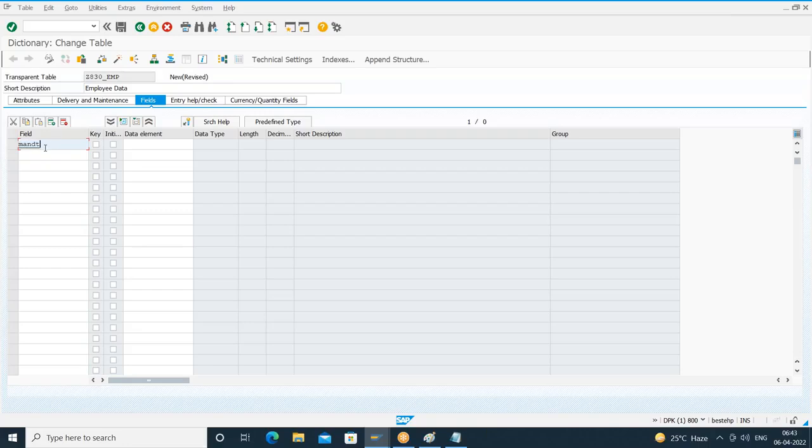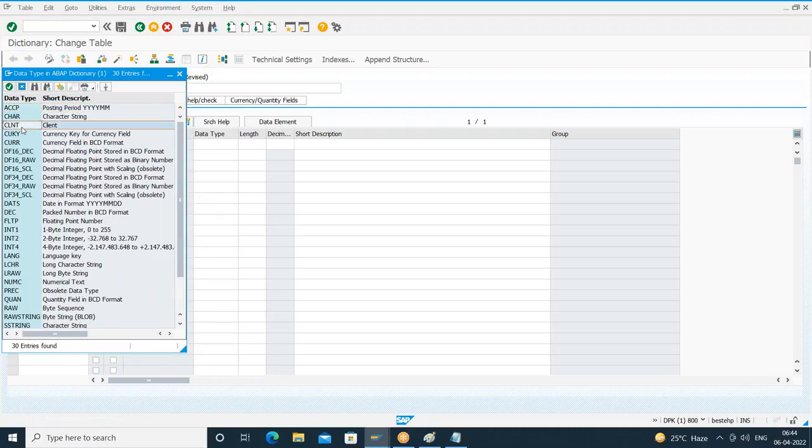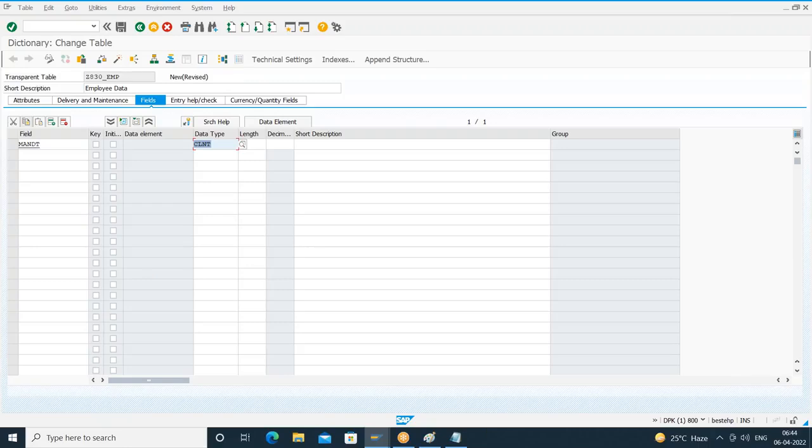Right. So client is a 3-digit number. So I have to give the data type as what? Client. This is the field name MANDT. Here, I can create this by using a data element, or if you go for predefined type, I can give the data type as CLNT, nothing but client. If I press enter, automatically I get the length as 3 because client is a 3-digit number.